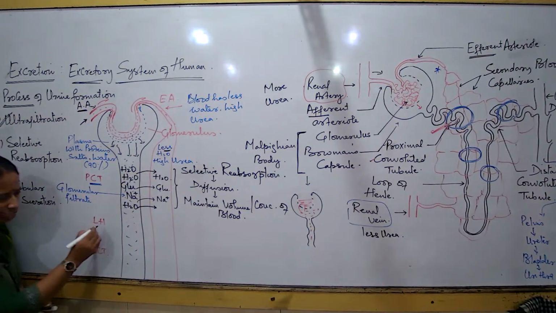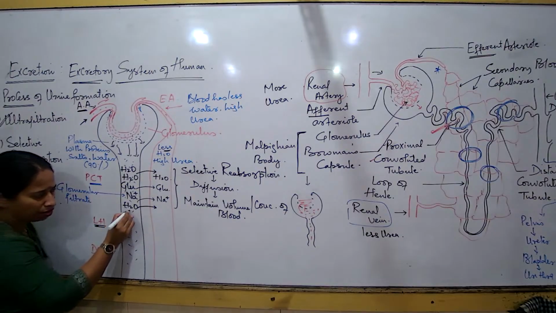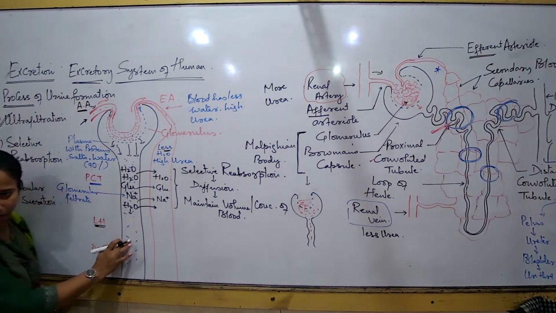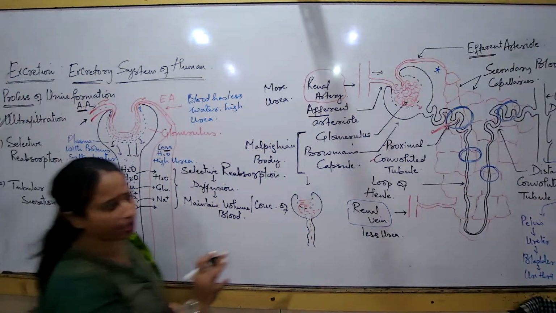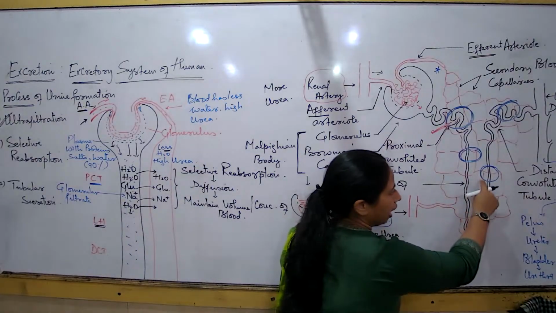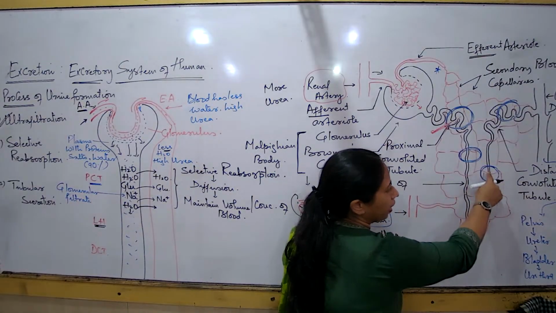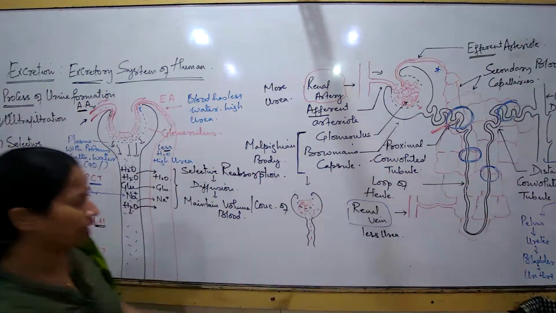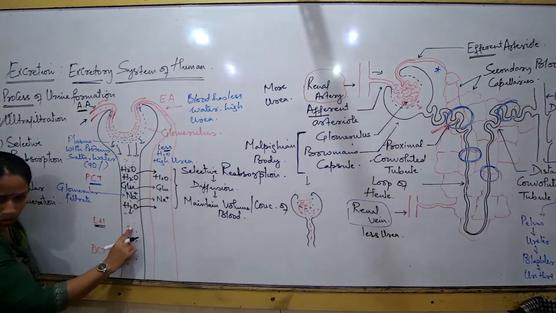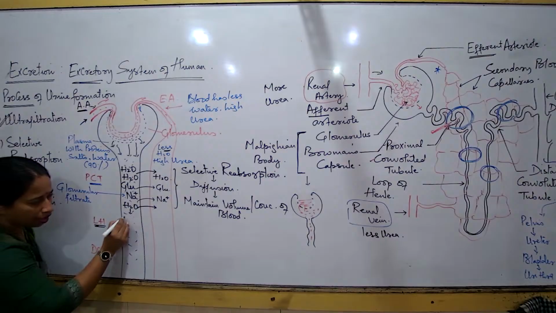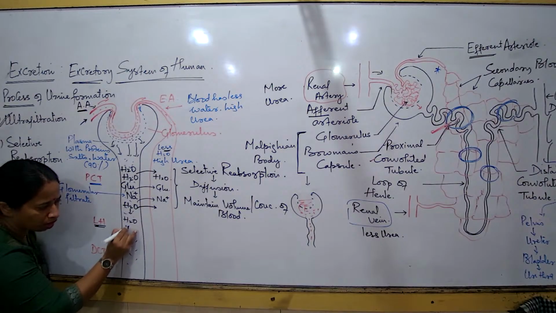Okay, let us go to the next part. So now that the fluid has come down here in the loop of Henle, which part am I talking about now? Now I am talking about यहाँ पे क्या हो रहा है? I want to understand between the capillaries and the loop of Henle. Is there anything still happening? Yes, when the filtrate has come down to the loop of Henle, still there is so much of water left.